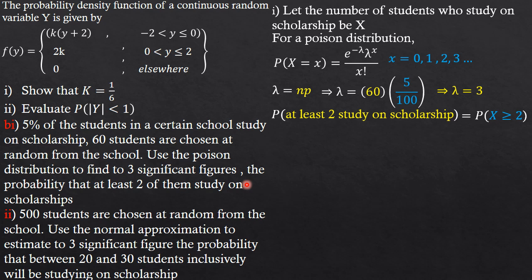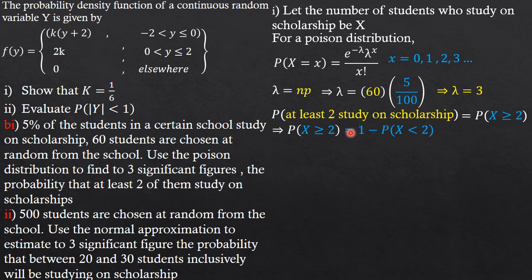But friends, getting this result means we are going to start from 2 and end at infinity. But that is too much for us, we cannot even figure that out. But we can simply take 1 minus the probability that X is less than 2, and that is simply going to save the task for us, since the sum of all the probabilities must amount to 1. So P(X ≥ 2) is the same as 1 minus P(X < 2).